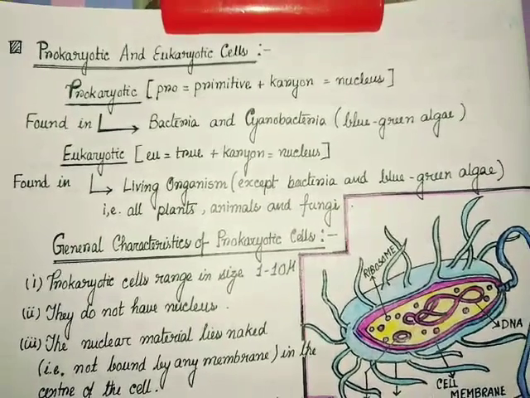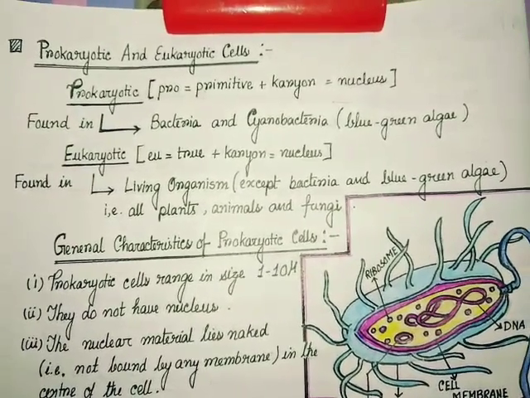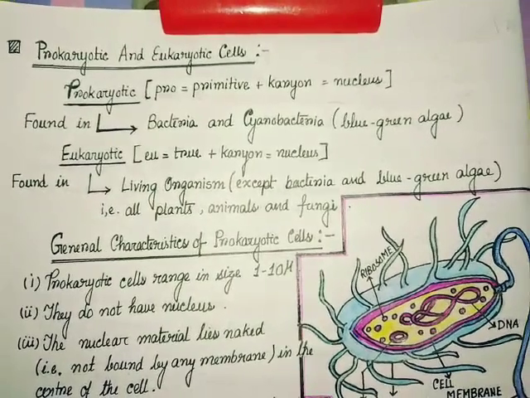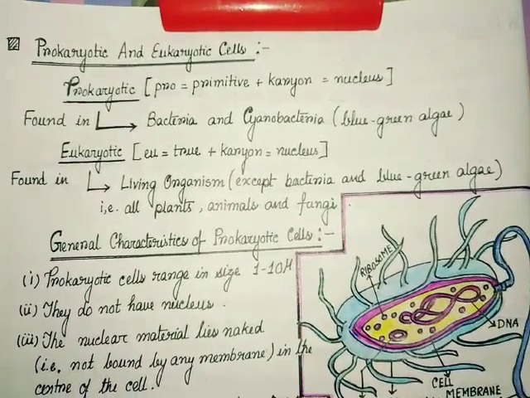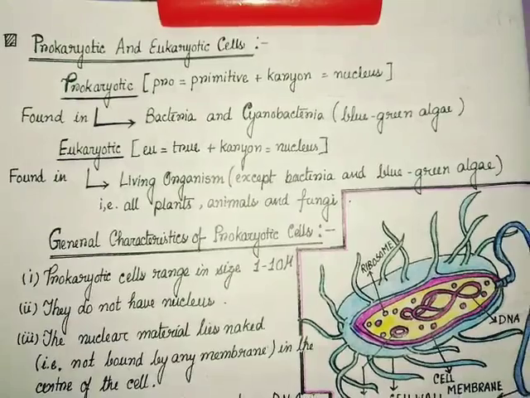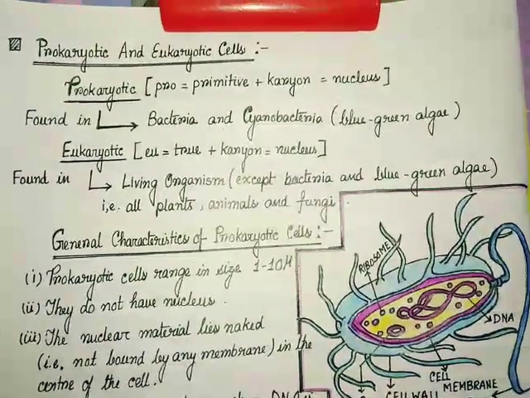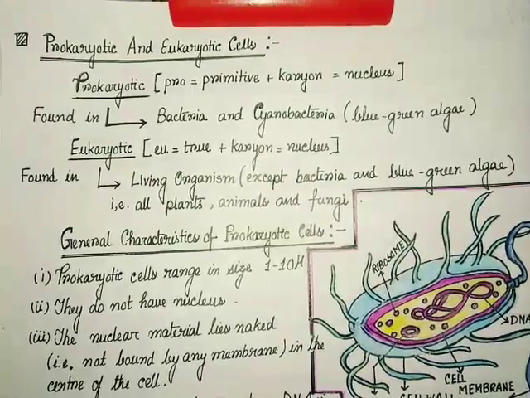Now, in case of prokaryotic cell, the nucleus is not mature. All the parts of the nucleus are not present. But in case of eukaryotic cell, the nucleus has all the parts in it. So, it is the eukaryotic cell.